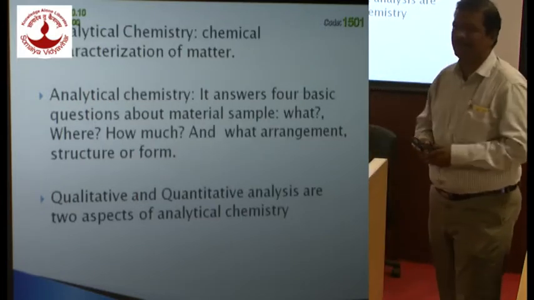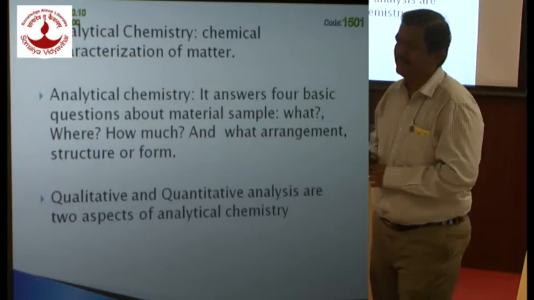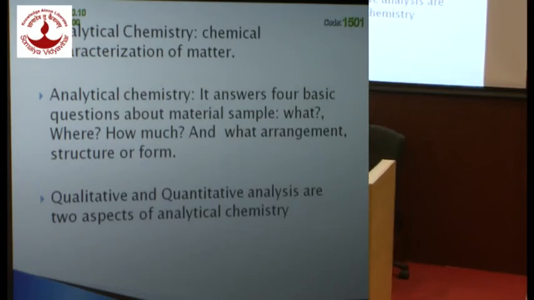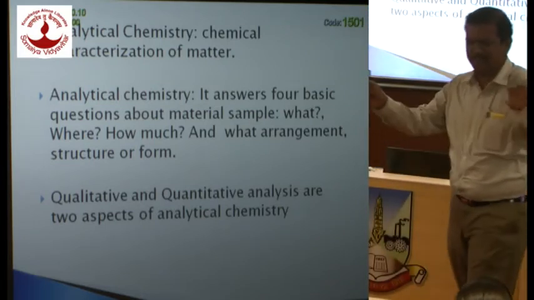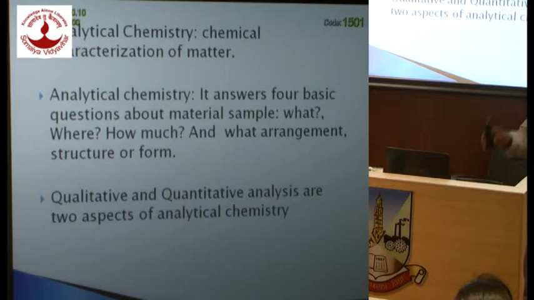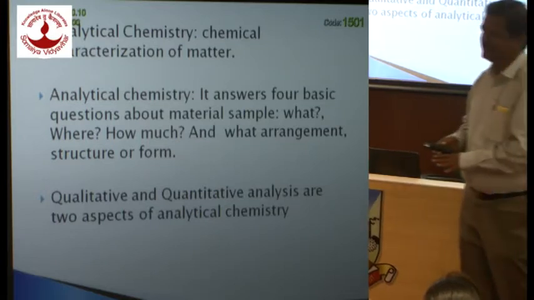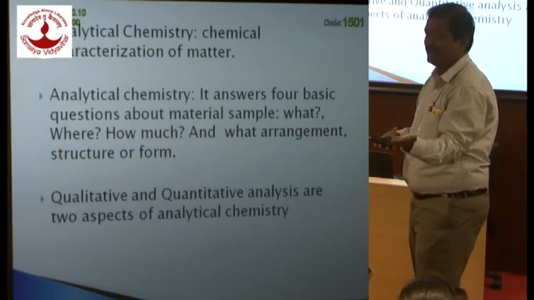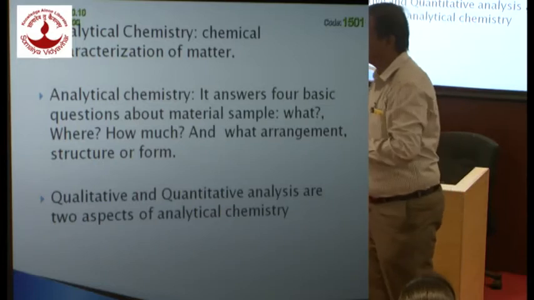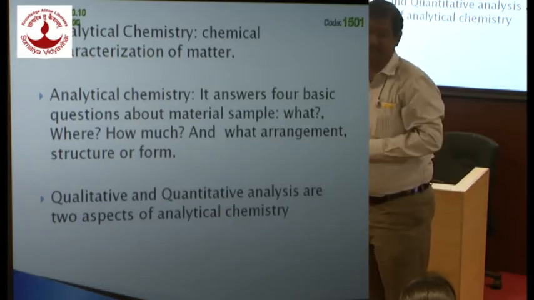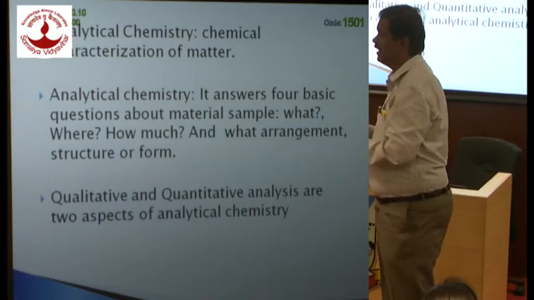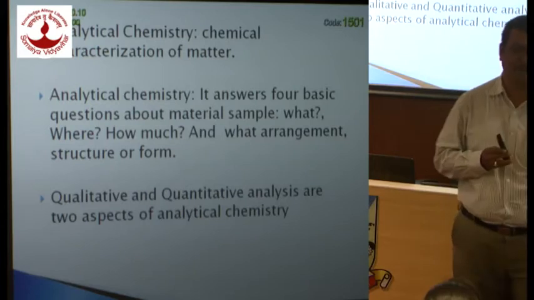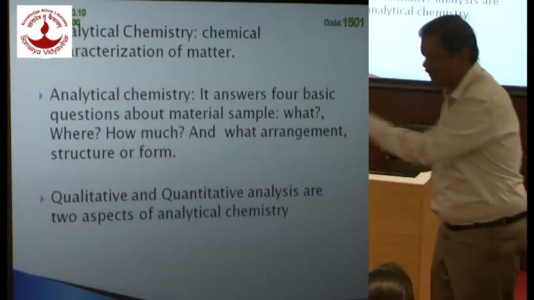Okay, so what is analytical chemistry? It is a chemical characterization of matter. And if you want to define analytical chemistry in the simplest terms, analytical chemistry is a science which deals with identification, isolation, and estimation of each and every constituent present in the given sample. So first part comes identification. Now when we want to identify something, we need to do some chemical test. So first you identify what the given sample is.